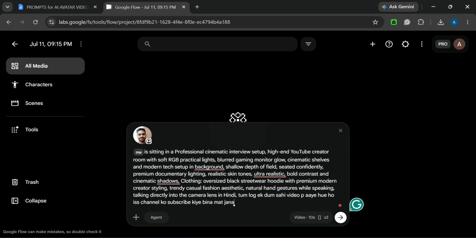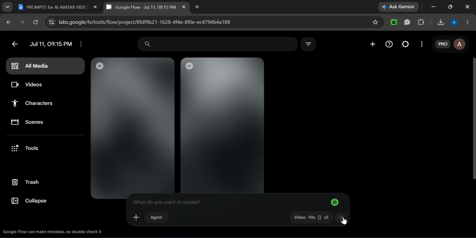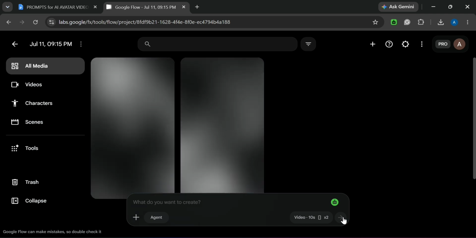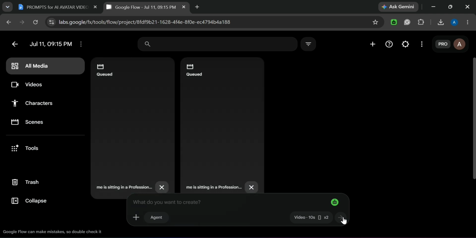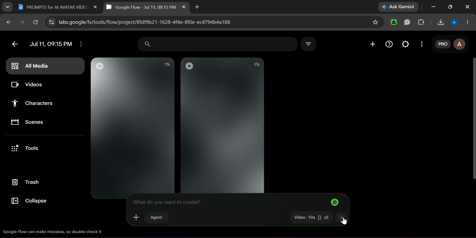Okay, so I have given my prompt. After giving your prompt, you just need to simply press enter. This is the only work that you need to do. After this, you don't have to do any type of work because all the work has been taken over by this AI tool. So now you need to wait for 2 or 3 minutes. After 2-3 minutes, it will create a professional YouTube video for you.